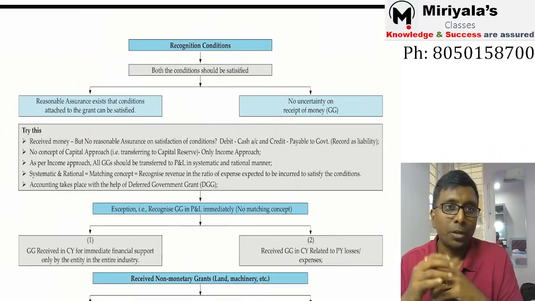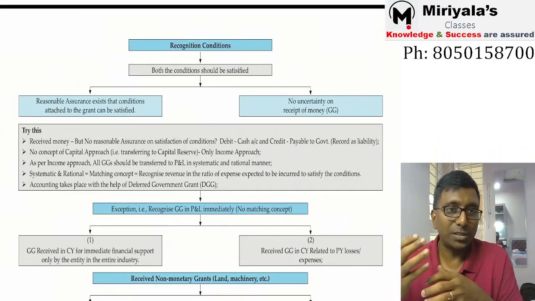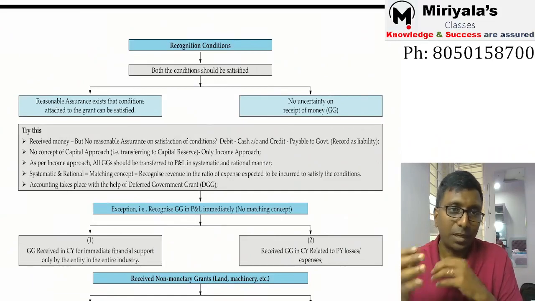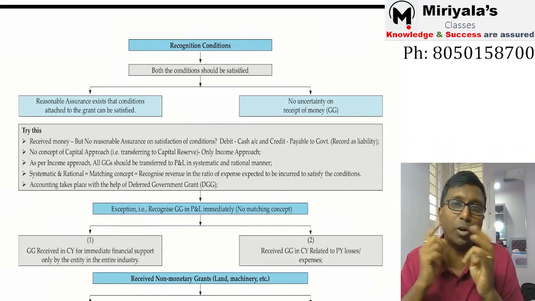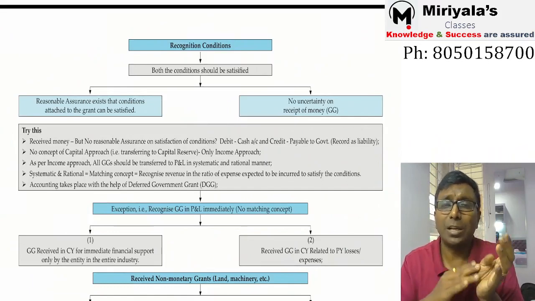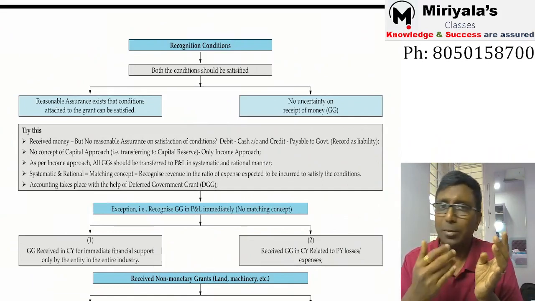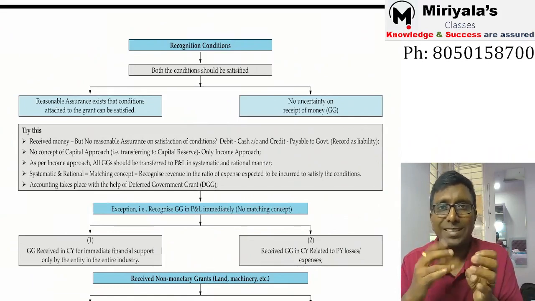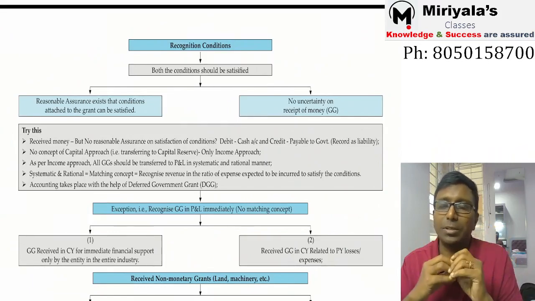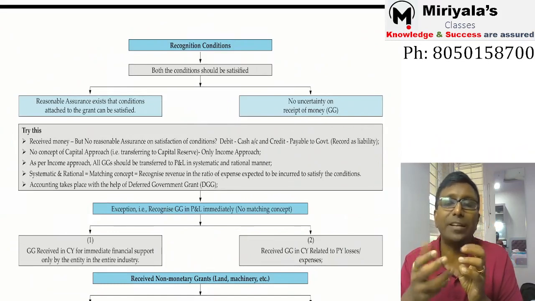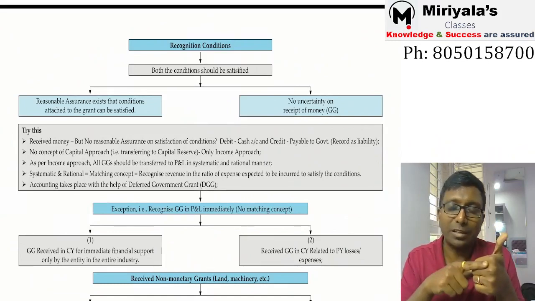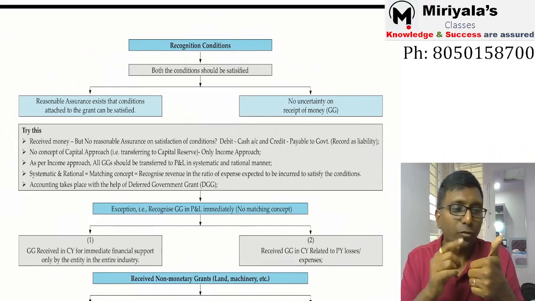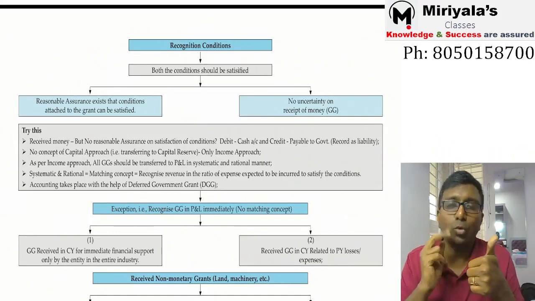Now when it comes to accounting, first, have you received a non-monetary government grant or a monetary government grant? What is a non-monetary government grant? Non-monetary means which is not monetary. That is, it is neither cash nor receivable. So something in kind basically. If you receive something free of cost, you have got two options.